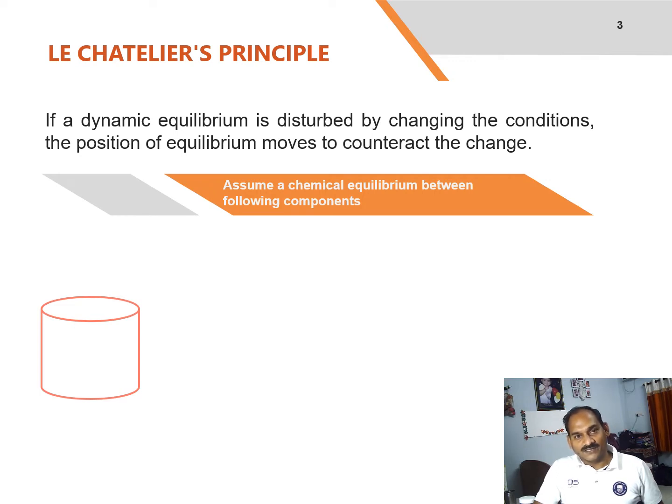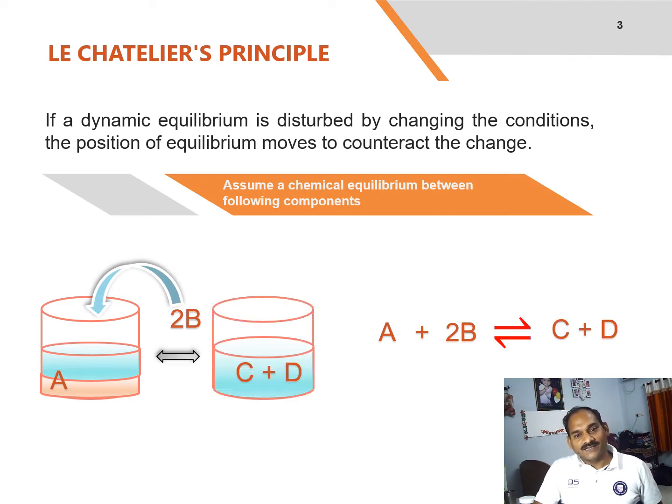What does it mean? Suppose you have an equilibrium established between four substances A, B, C and D. If A and B are mixed to form C and D under a dynamic equilibrium, Le Chatelier's principle gives us an opportunity to understand its behavior when you change the conditions of concentration or temperature or pressure.